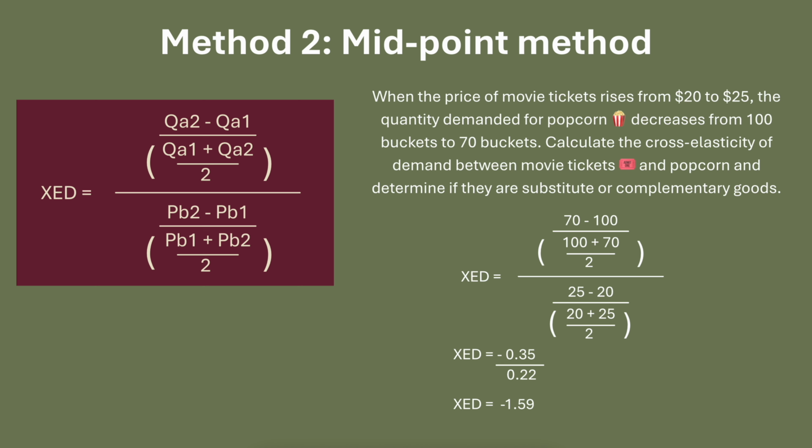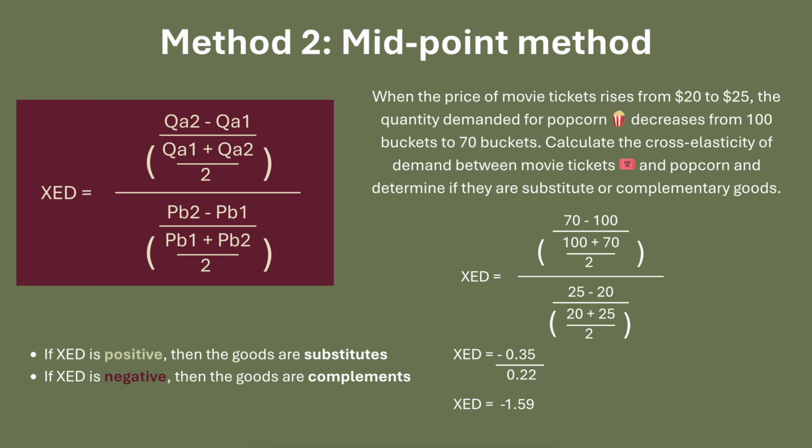Let's interpret this. Our rule said that if XED is positive, then the goods are substitutes, or if XED is negative, then the goods are complements. In this case, it's negative, so popcorn and movie tickets are complements, which makes sense because you often buy them at the same time. So that's the two methods of calculating cross-price elasticity.